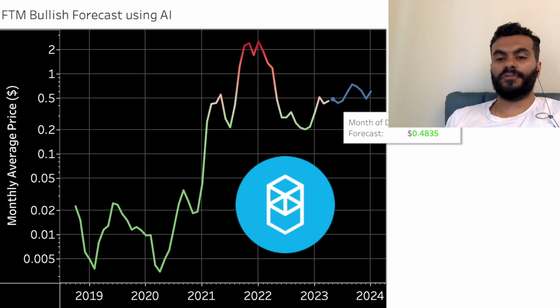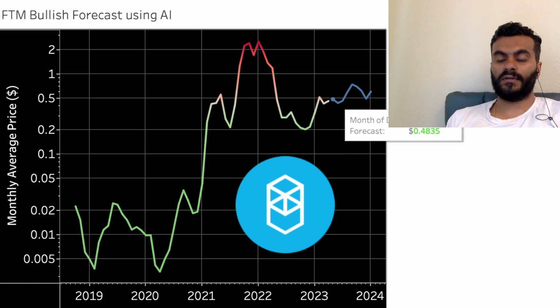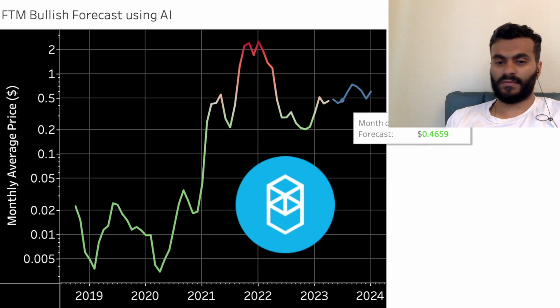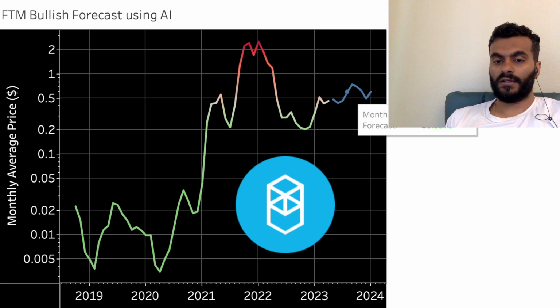So for the month of May, the average forecasted monthly price is around 48 cents, which is a little over 2 cents above the current or the past month's close. In June, that's when this is the lowest that the AI model has forecasted, around 43 cents, which is 3 cents lower from where we are. In July, 46 cents, approximately where we are currently trading.